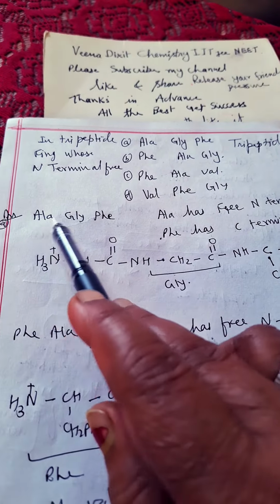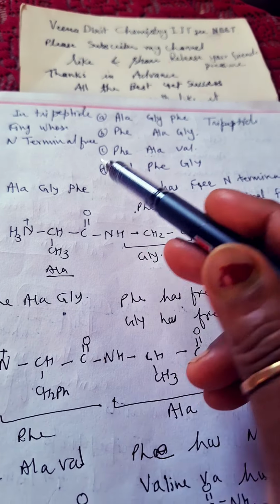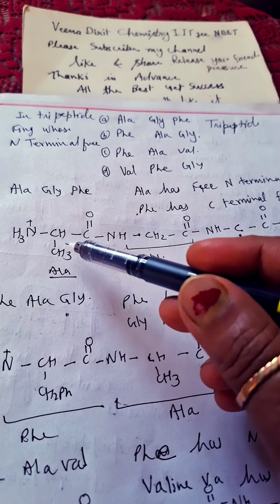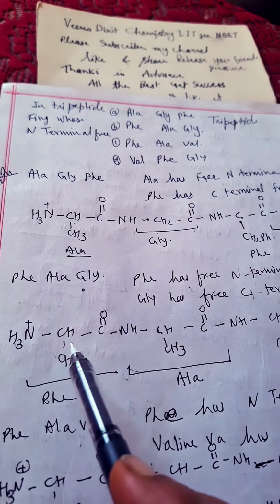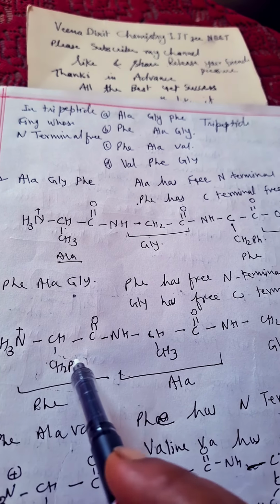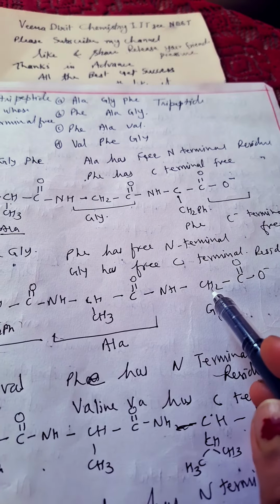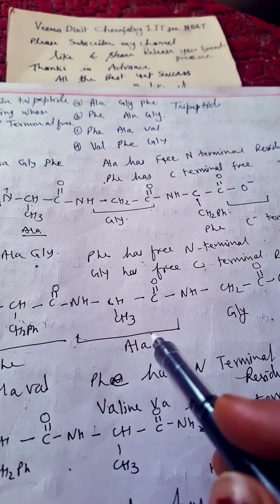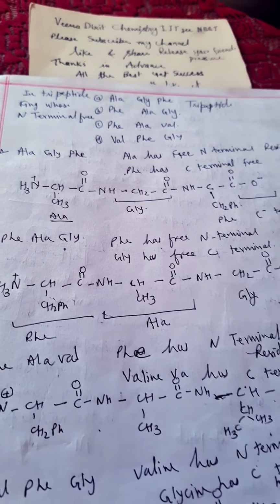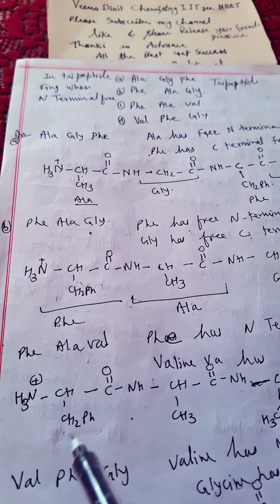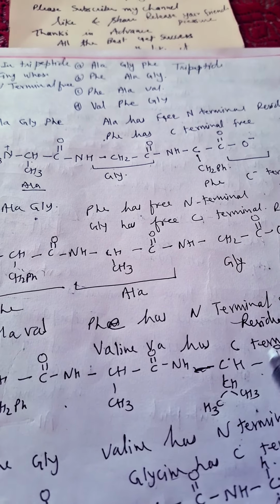Now, in the case of Ala-Gly-Phe, this is alanine, glycine, phenylalanine. So first of all you should know what alanine is. In alanine, R is CH3. In phenylalanine, CH2Ph will be there, which is a benzene ring. In glycine, there will be CH2, NH2, COOH. Alanine, R is CH3; phenylalanine, CH2Ph; and in valine, R is an isopropyl group. Clear to you?